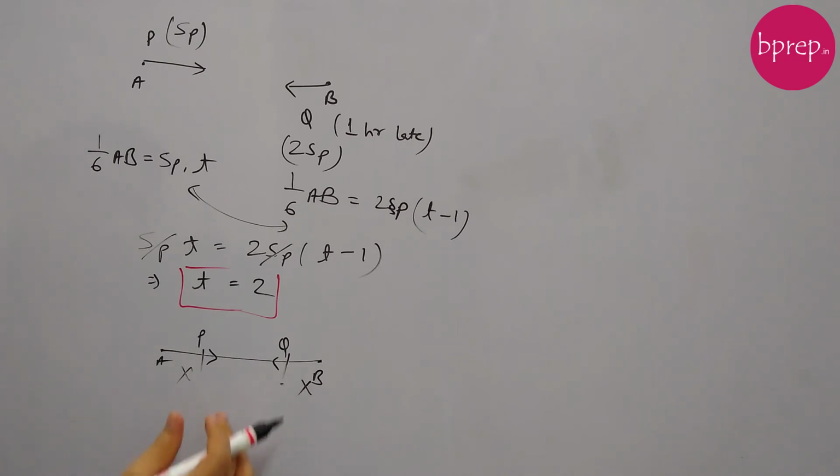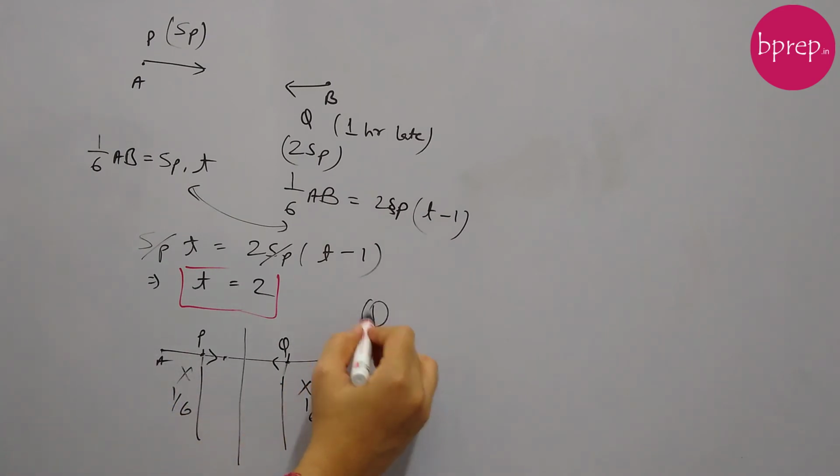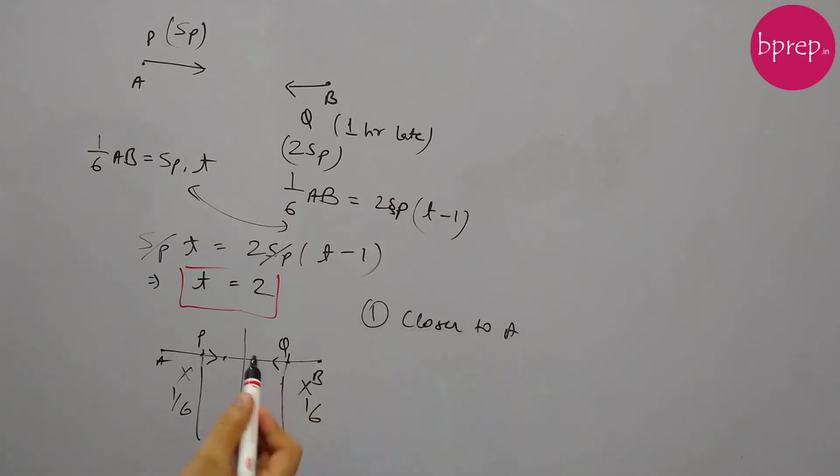So till this point, this is also 1/6, this is also 1/6, and we are ignoring this portion. Now both are at these points, and because Q is running at a greater speed than P, Q will cross half of this distance and come somewhere here. So P and Q will meet closer to A. The answer for the first question is that they will meet closer to A, because Q will already be coming towards A.